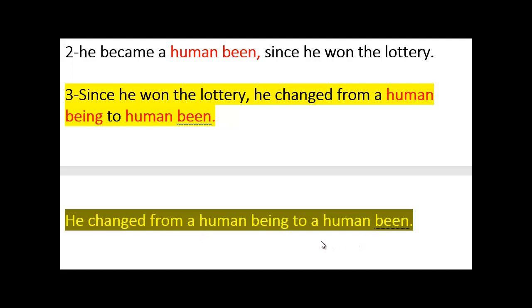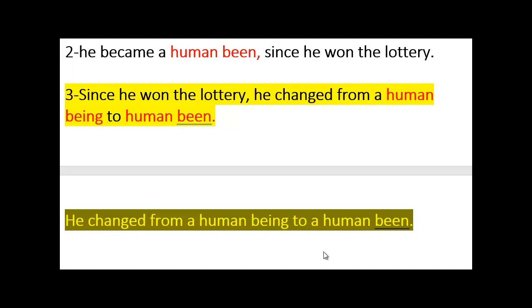So he's no longer human. He changed into a different person. So a human been is a human who used to be a human being. You got that? I think you got it now, yes?